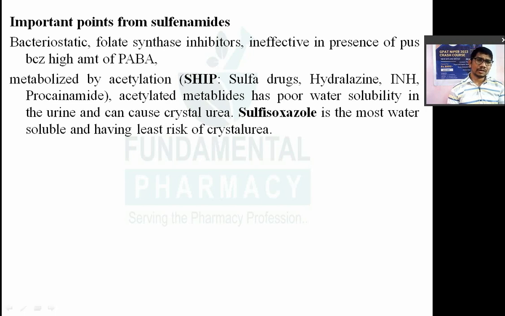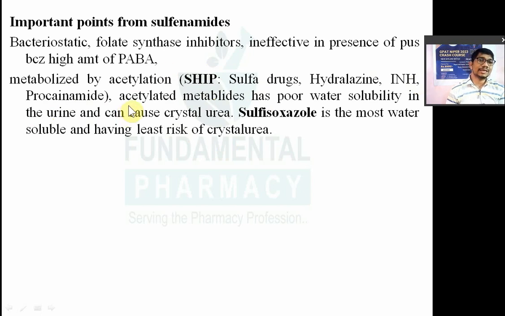Examples of drugs which are metabolized by acetylation reaction. For example, SHIP. मतलब क्या? भेड़ है ना, भेड़ बकरी जो बोलते हैं, भेड़. जिसको बोलते हैं मराठी में sheep. So SHIP means S for sulfa drugs, H for hydralazine, I for isoniazid, and P for procainamide. So all these drugs are metabolized by acetylation reaction.